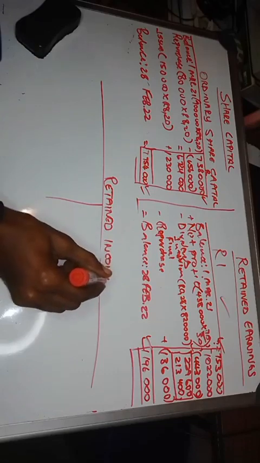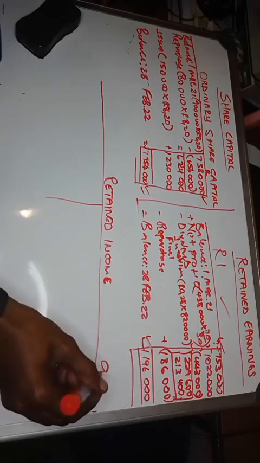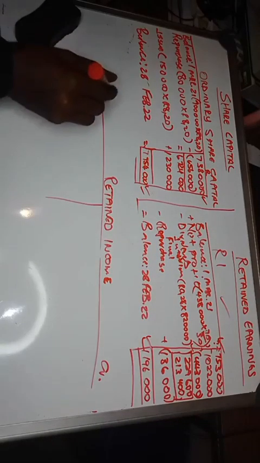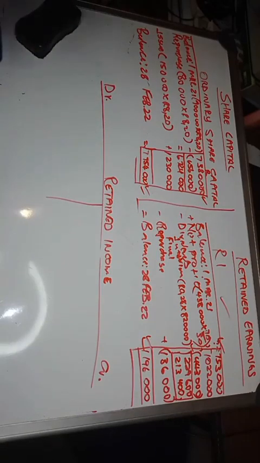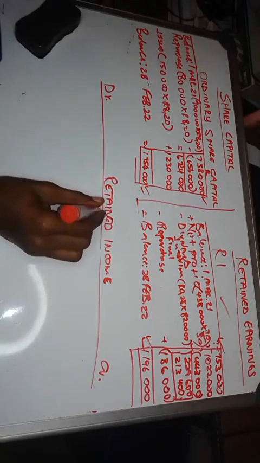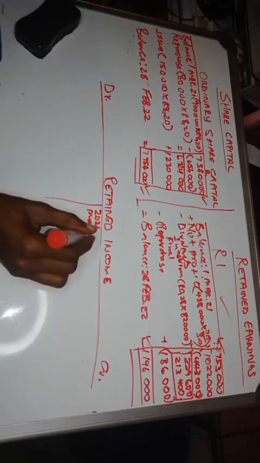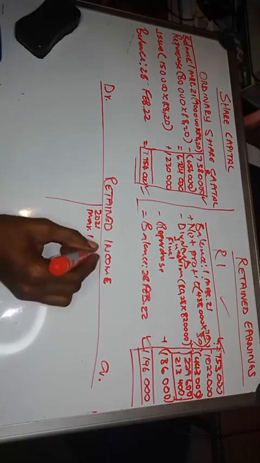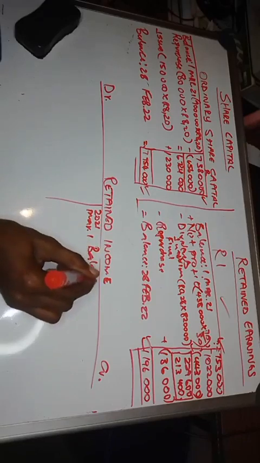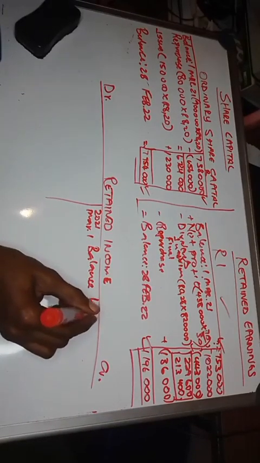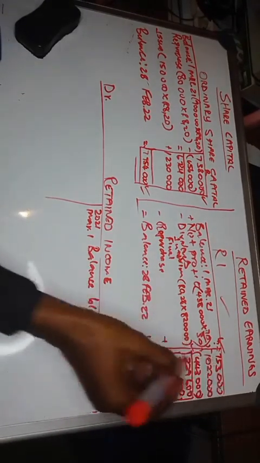Retained income or retained earnings, right? So you've got your credit, you've got your debit. Now, how much is the balance? Remember, always you start with the balance. So the financial year starts on 1 March 2021, and you've got your balance brought down. How much? There it is.